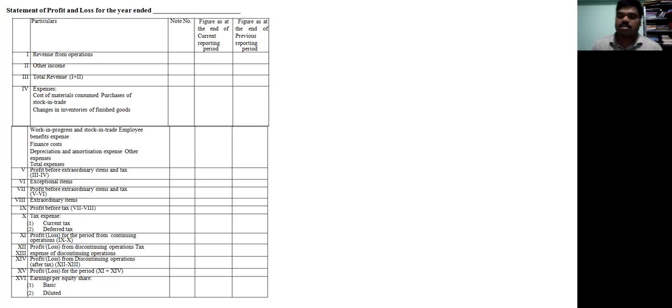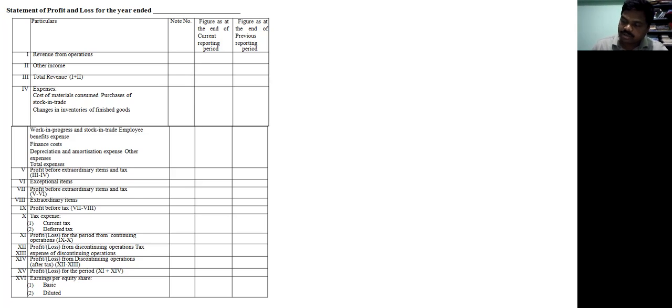Gross profit minus operating expenses will become operating profit. The non-operating expenses have to be deducted: debenture interest, preliminary expenses, and so on. In non-operating income, the rent credit is to be added. That is the net profit before tax. Provision for income tax is deducted and the balance brought forward from last year to be added.